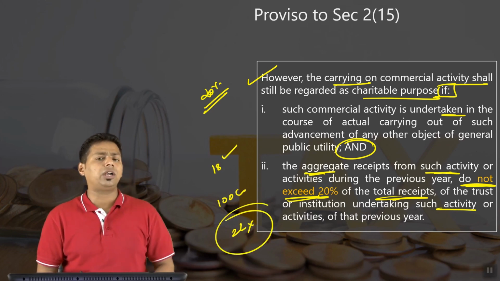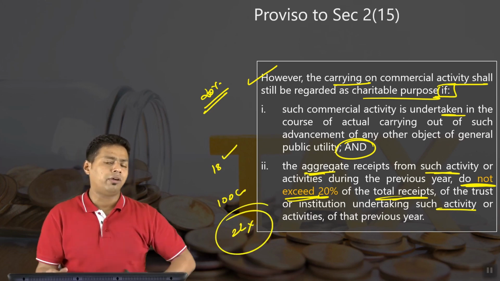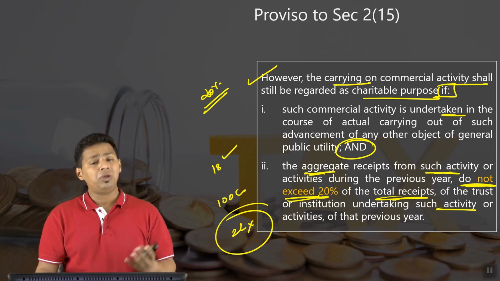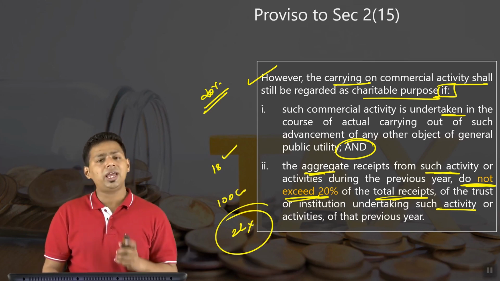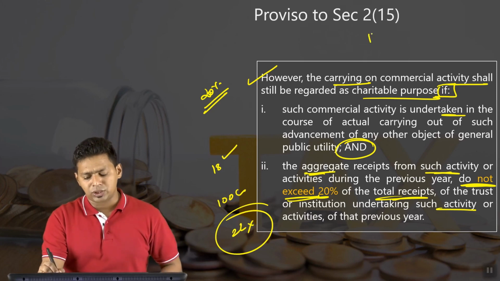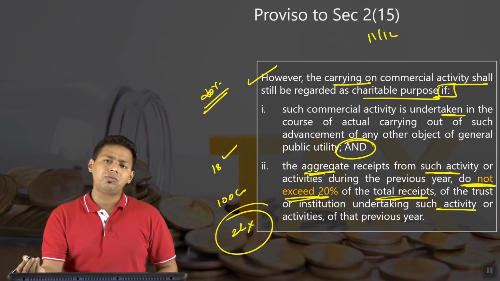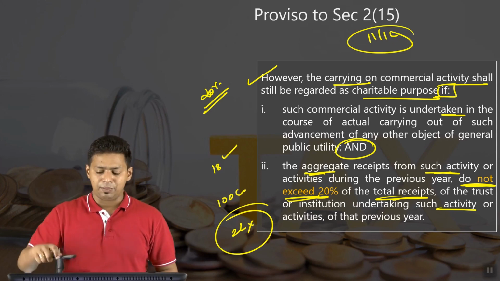So not valid, then what will they do? Will they cut the hands of the founders and trustees? No. Will they punish them? Answer is no. They will not give the exemption. And when they don't give the exemption of section 11 or section 12, then what will happen? Your trust will become taxable.